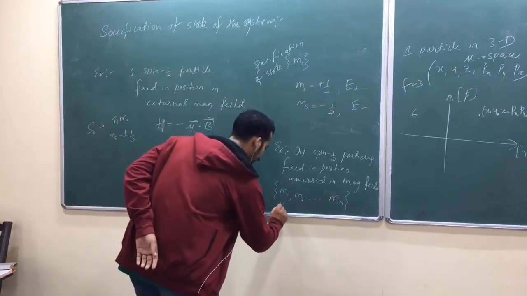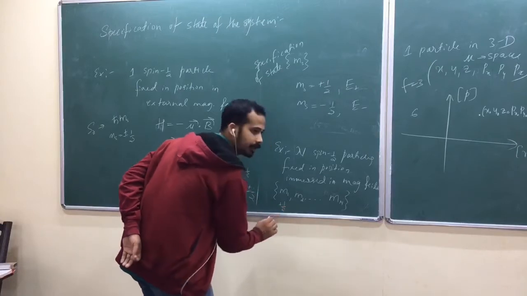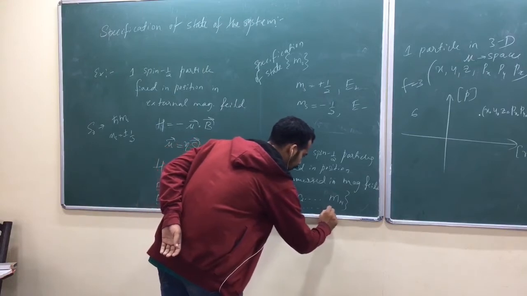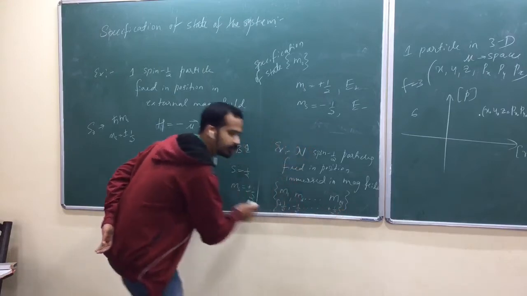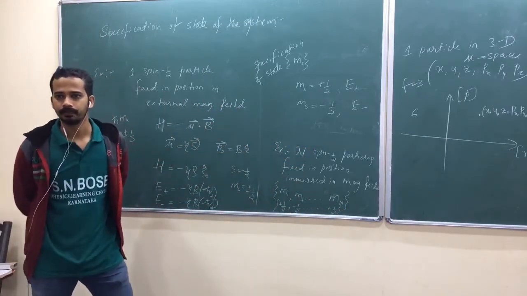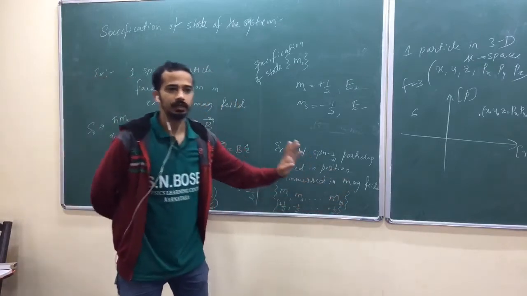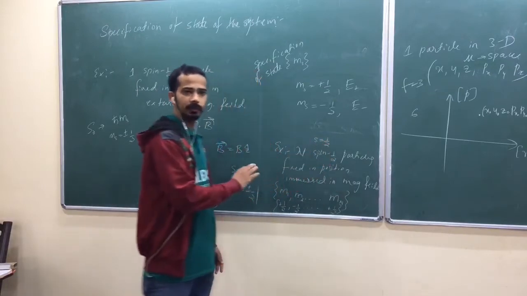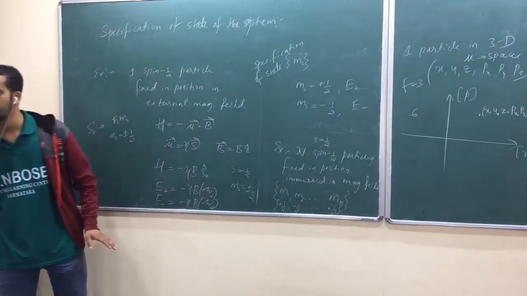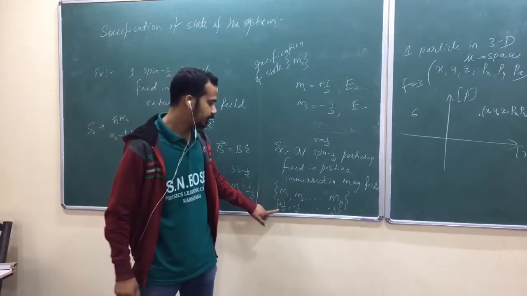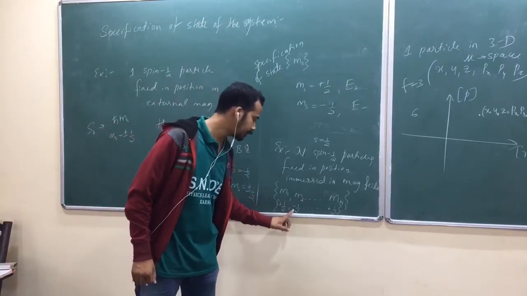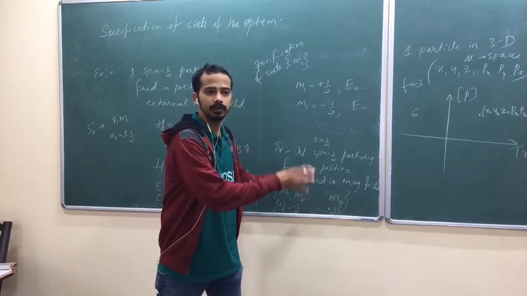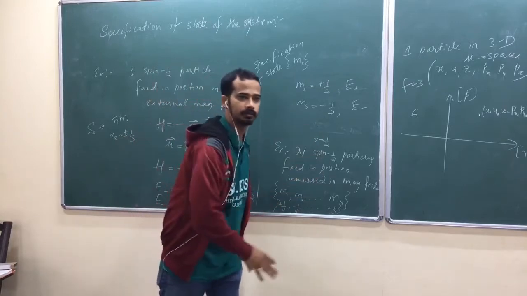Now look at here. Let me say, one state of the system may be like this: first particle spin up, second particle spin down, and the last particle again spin up. Isn't it? This is one of the possible states of the system. Don't write everything as half, okay. Spin equal to half, S equal to half, okay. The M value is minus half or plus half. This says the first particle is spin up along the external magnetic field, the second particle is spin down, and so on, the nth particle is spin up. That is one of the possible states of the whole system.